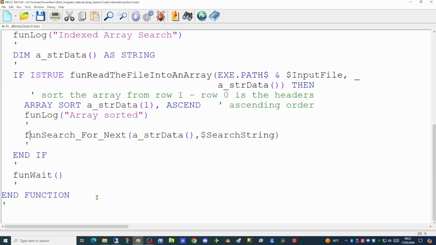taking two parameters. The first being the array we want to search, and the second being the constant we're passing into that function for what we're looking for, in this case the email address of the user.